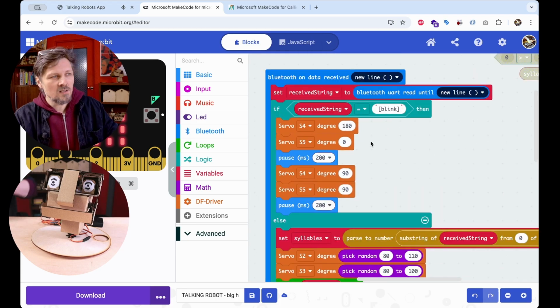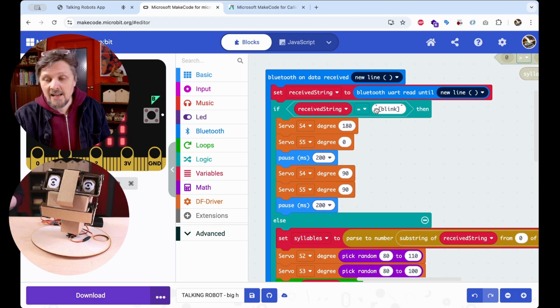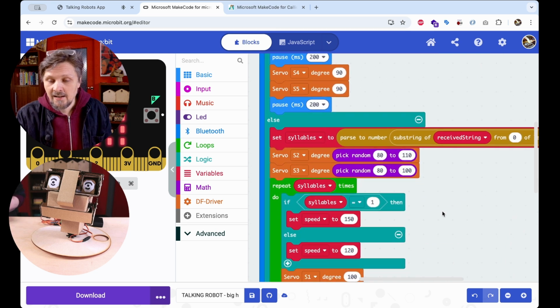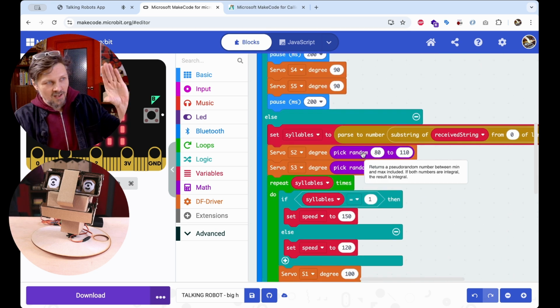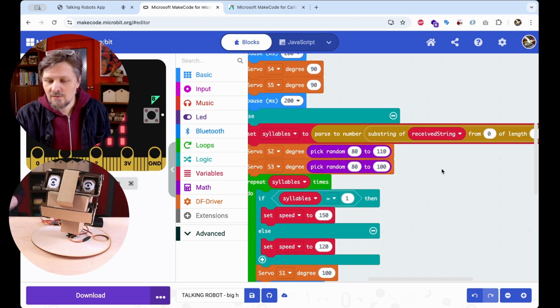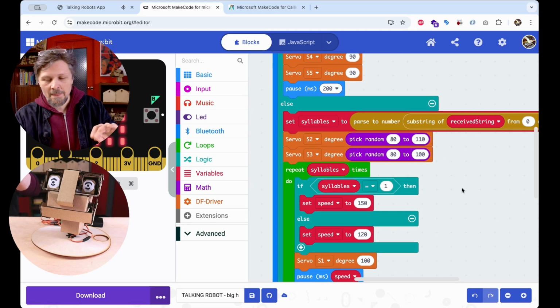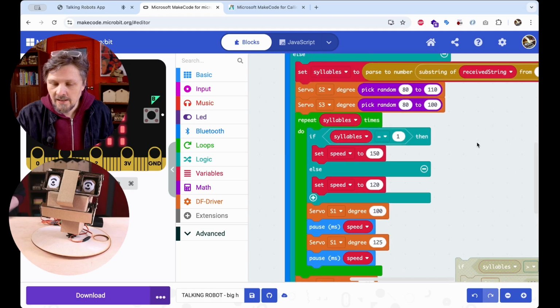So whenever the microbit receives a text from the app, it checks if it contains any specific function, and if it does, it performs some functionality, and if not, then it performs this speech thing. It takes the syllables from the words and claps the mouth as many times as there are syllables in the word.